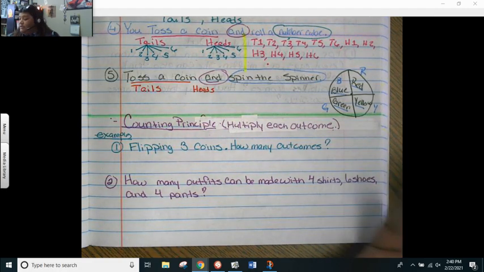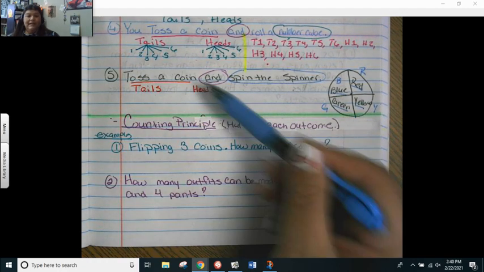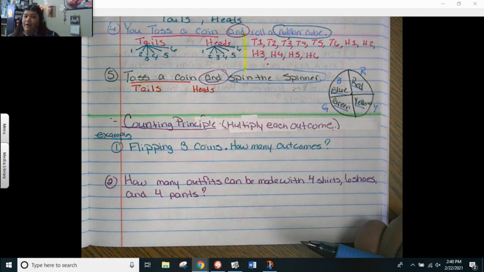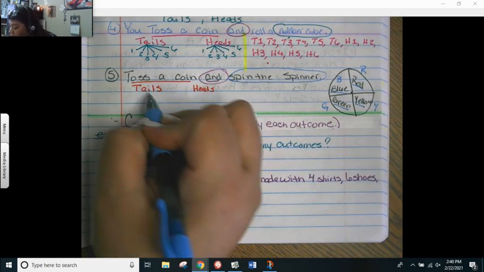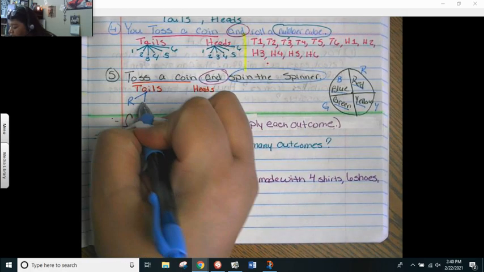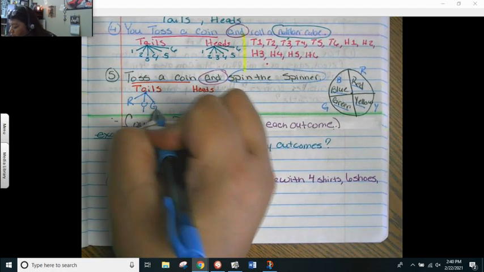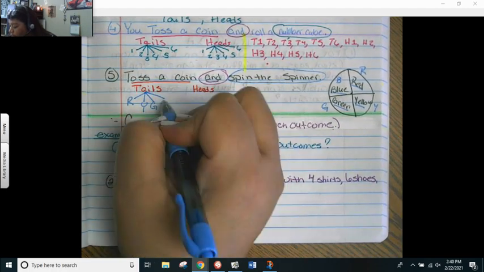So here's our branches. Tails is going to have 1, 2, 3, 4 branches, which means heads have the exact same amount of branches. So I'm going to start off with the tails. I can get tails and red, tails and yellow, tails and green, and I can get tails and blue.